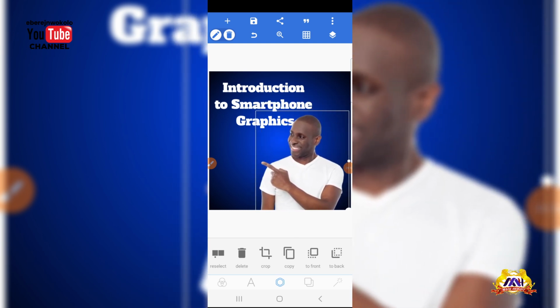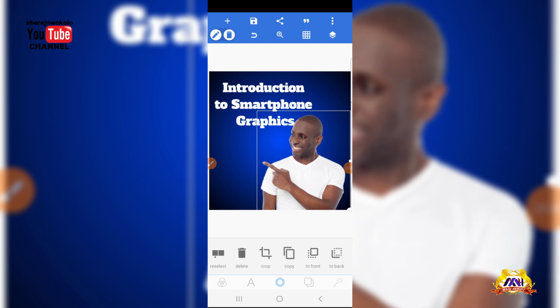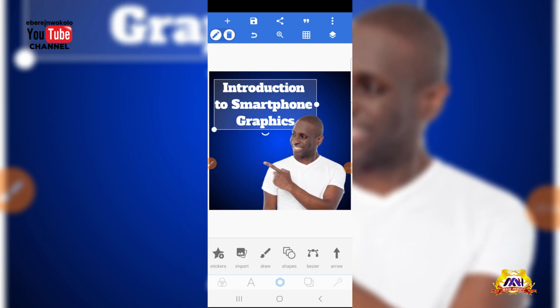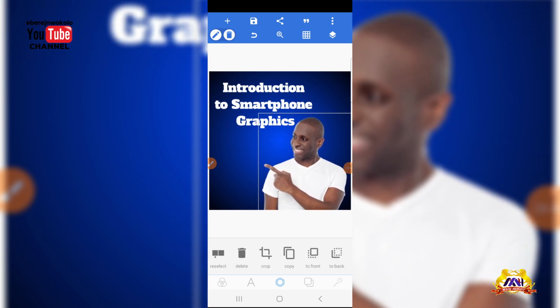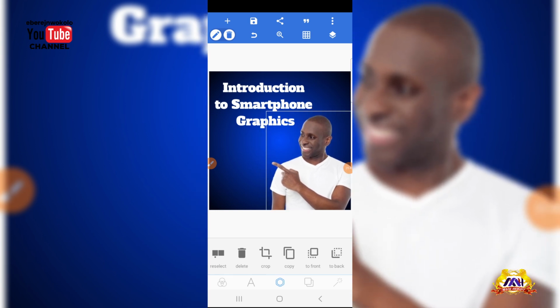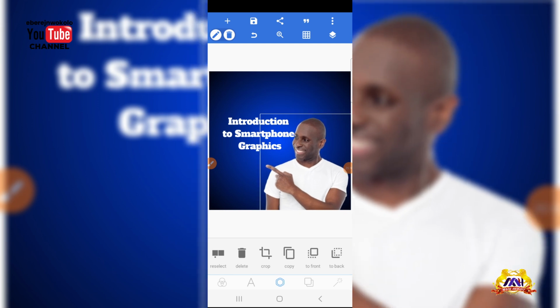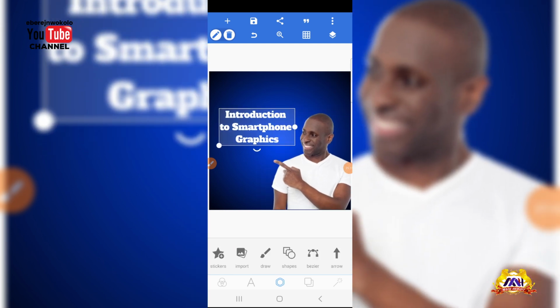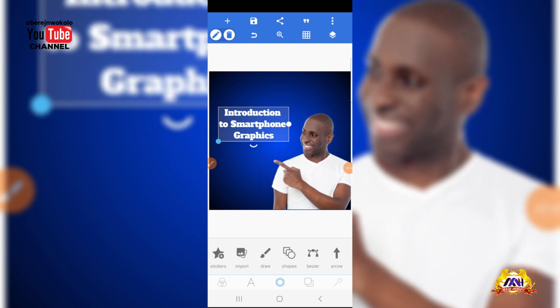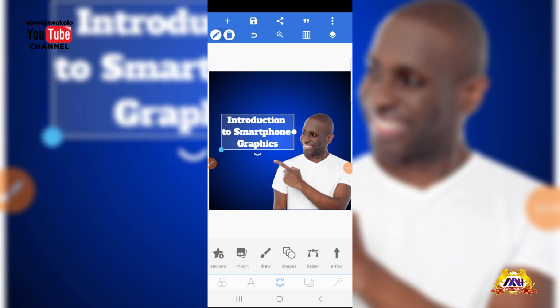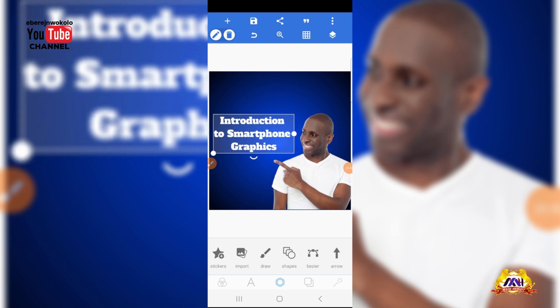All right, I can increase his picture. I can put it there very well. That means this right arm, I can actually reduce it to fit in where this man is pointing.